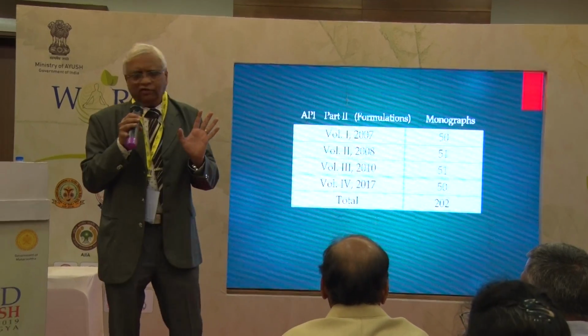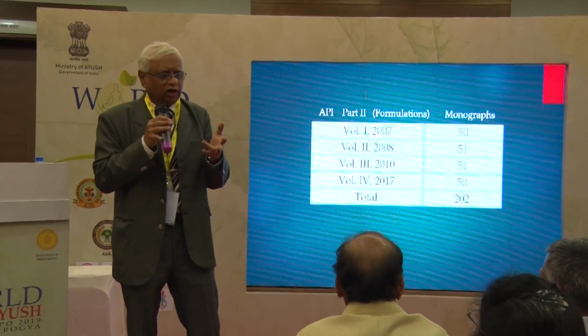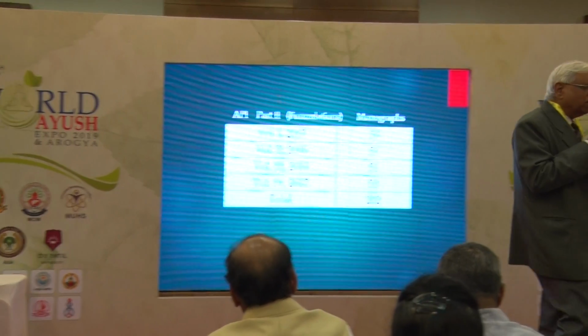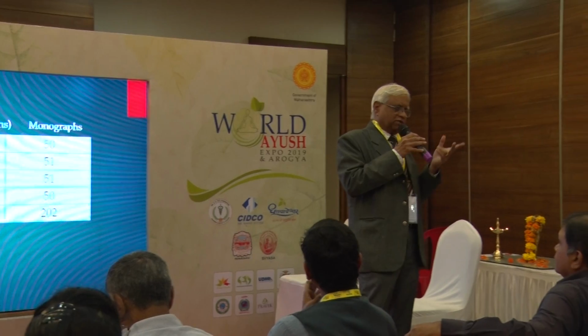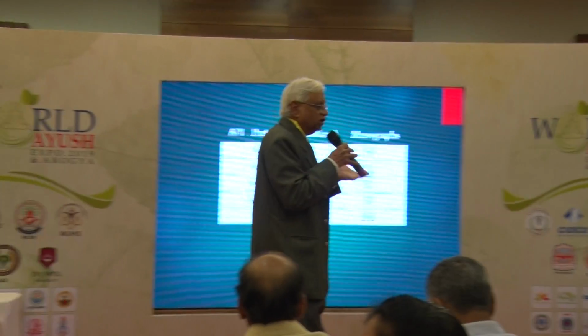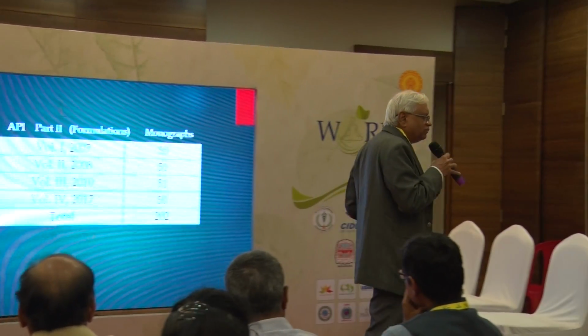Like that, for Bhasma also, there is a lot of argument. People don't understand that for Bhasma preparation, there are a number of processes for one Bhasma. For example, take Abrak Bhasma. We have a number of processes. In pharmacopoeia, there may be only one single process. So if that industry or manufacturer is quoting pharmacopoeia, that I have prepared the Bhasma according to pharmacopoeia, then only the standard will be applicable. If I say I have applied some other method, quoting some other classical text, how can we apply the same standard to that Bhasma?